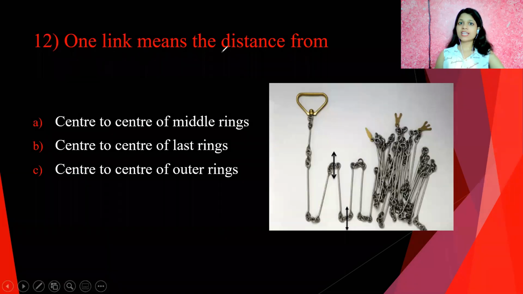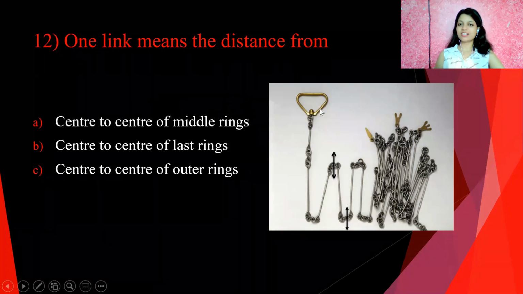Next is, one link means the distance from. So one link means the distance from the center to center of middle rings. You can see here center to center of middle rings is called one link, not the end links, because at the end we consider the handles also.